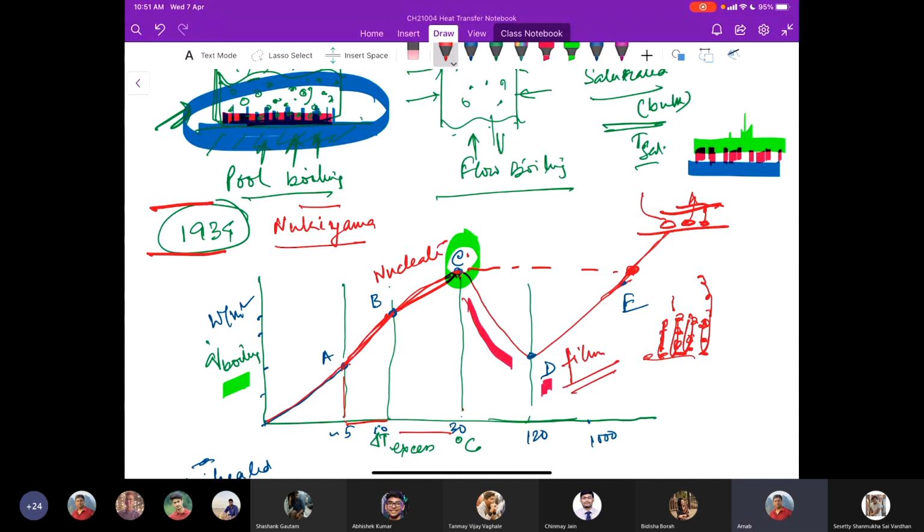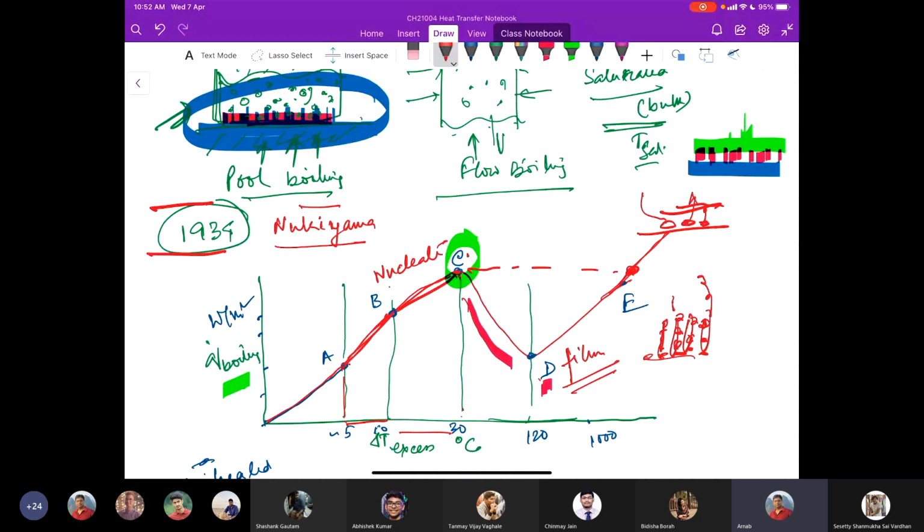We have a thin film of vapor surrounding the solid surface, nearer to the heating surface. So from nucleate boiling, it quickly converts to film boiling. And this is why this region is called the transition boiling region.